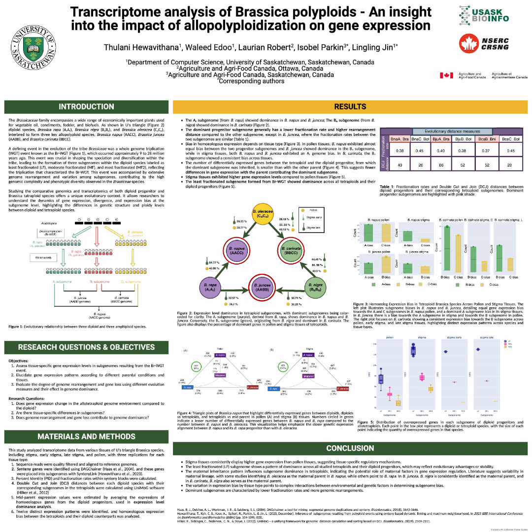The least fractionated subgenome showed dominance across all species and tissues, as shown in figure 5. Interestingly, figure 2 shows that the subgenome inherited from the maternal parent showed expression dominance in all tetraploids and had the lowest fractionation rates, highlighting a potential role of maternal factors in subgenome dominance in tetraploids.